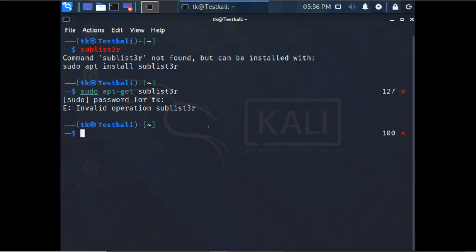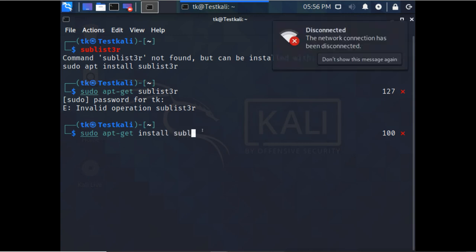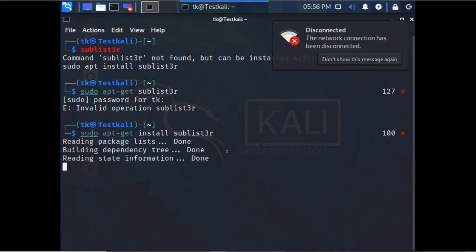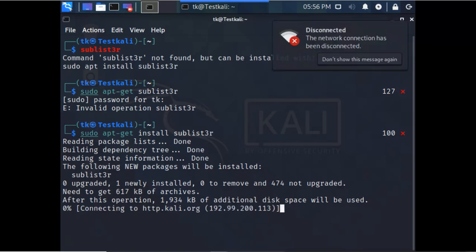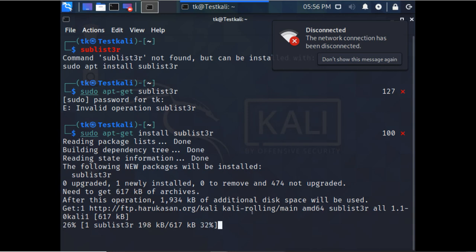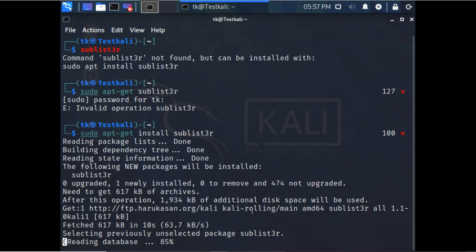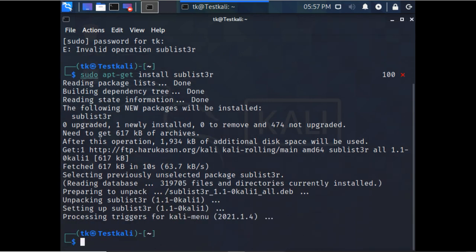Oh, sorry, I missed the command. sudo apt-get install, and then you mention the tool name, Sublist3r. It is reading the package, and it is downloading and installing it. Now it is installed.